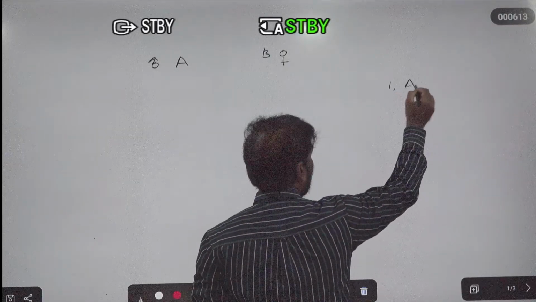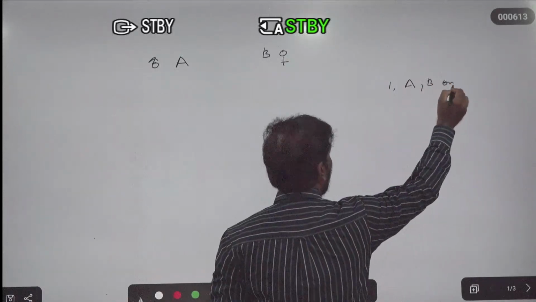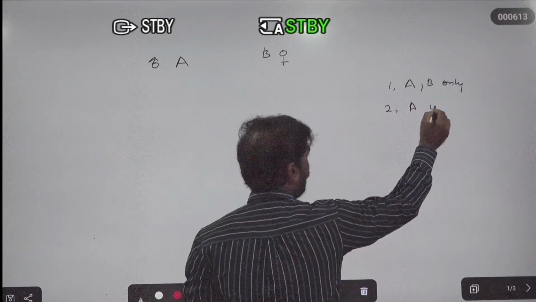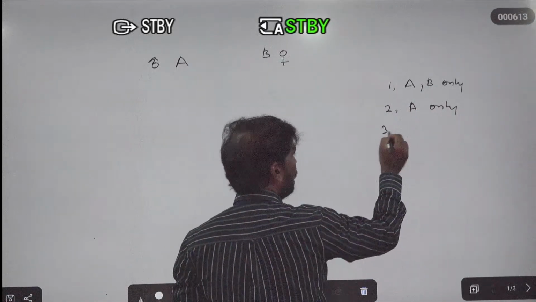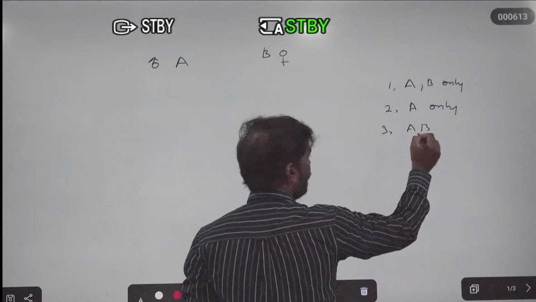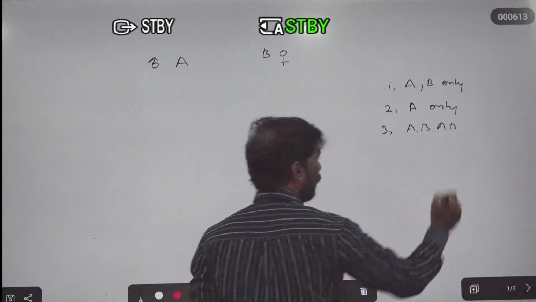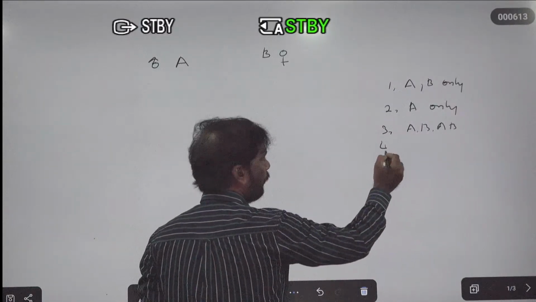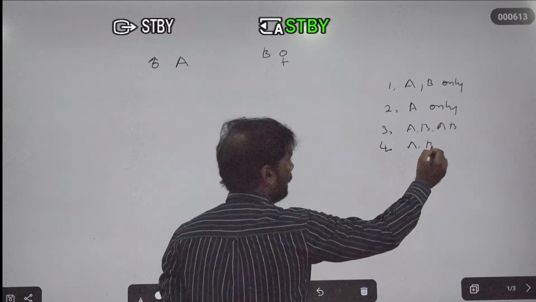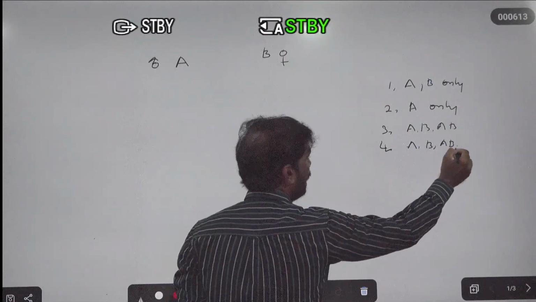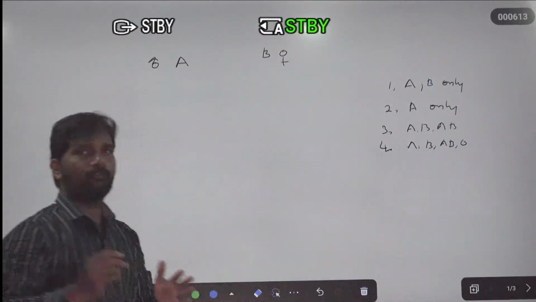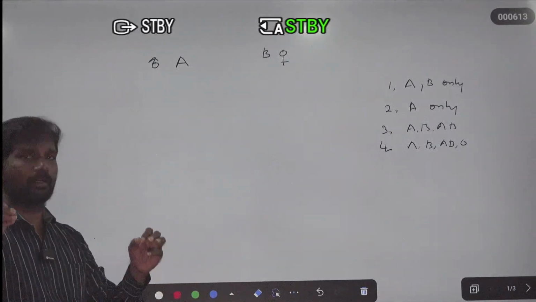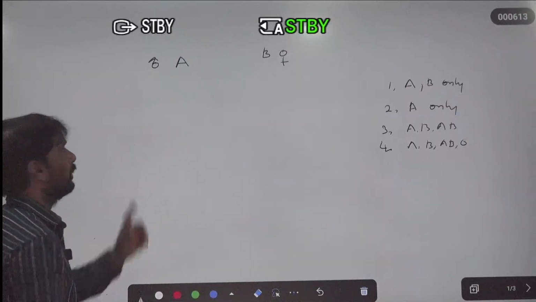Option one: A and B only. Second: A only. Third: A, B and AB only, that is A blood group, B blood group and AB blood group only. Fourth option: A, B, AB and O blood group. Among these four options, which one is correct? This type of question comes in the NEET examination. So what is the answer?